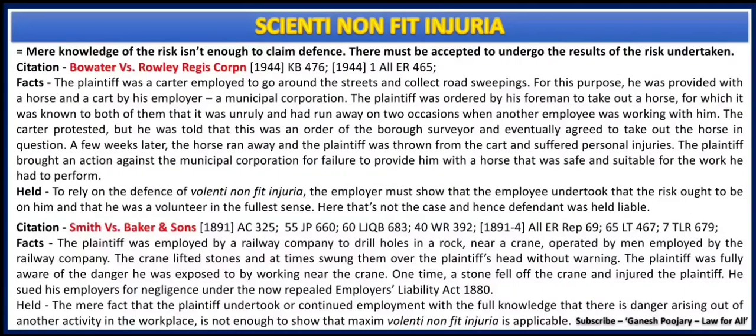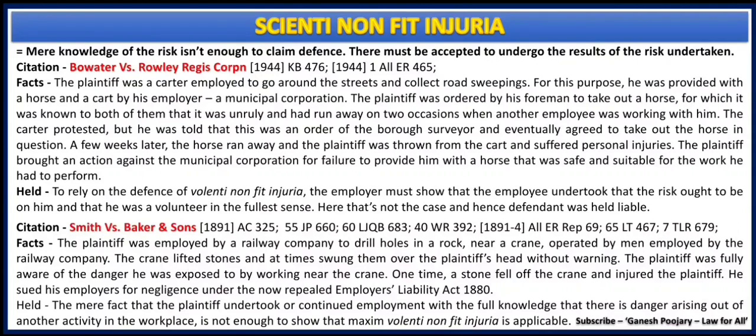While discussing Volenti Non Fit Injuria, another concept you should know is that mere knowledge of the risk isn't enough to claim the defense. Just because somebody knows there is a risk, and even after knowing that risk agrees to do something, that doesn't mean they have agreed to the danger also. In these cases, whatever happens to the plaintiff, the defendant has to pay compensation, and for that we have two very interesting case laws. The first one is Bowater versus Rowley Regis Corporation.